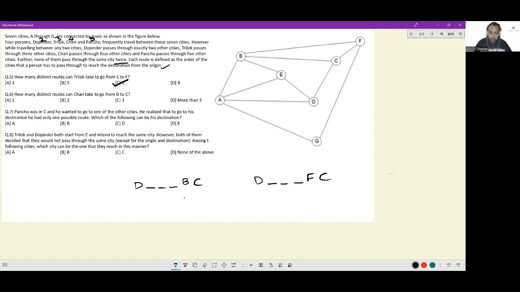Now, in order to get to B, you will not come from C. You can come from F or you can come from A. So I put F here, I put A here.